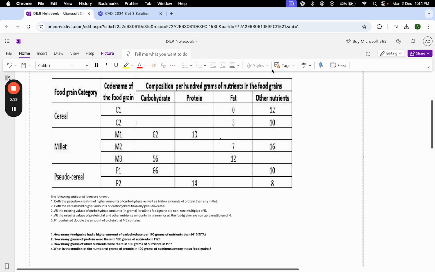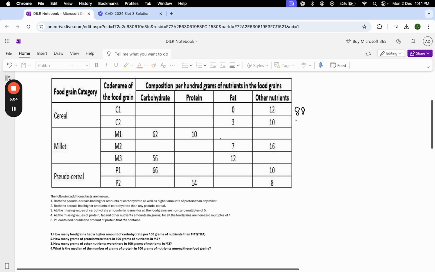Let's see what the way could have been. Here the value is 12, so 100 minus 12 is 88. Here the value is 13, so 87 when you subtract 13 from 100. 16 plus 62 plus 10 is 72, so the difference would be 28 to get to 100. The sum is 23, 100 minus 23 is 77. 56 plus 12 is 68, 100 minus 68 is 32. 66 plus 10 is 76, the difference is 24. This is 22, the difference is 78. Okay, so this value is 62.